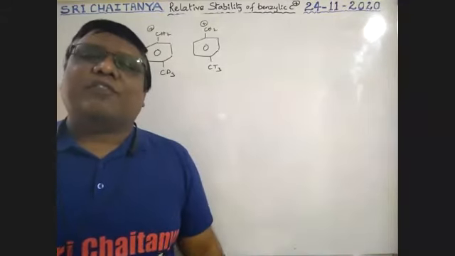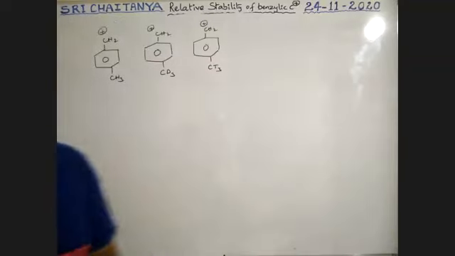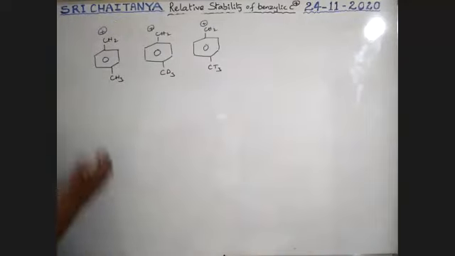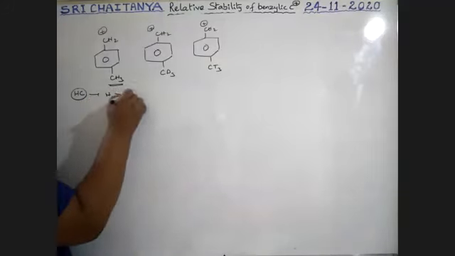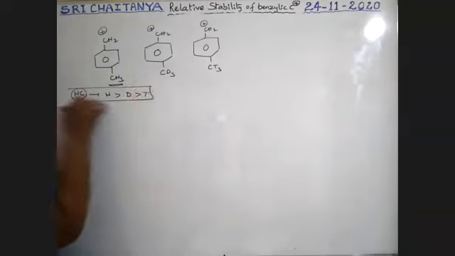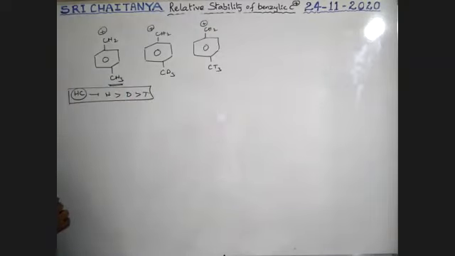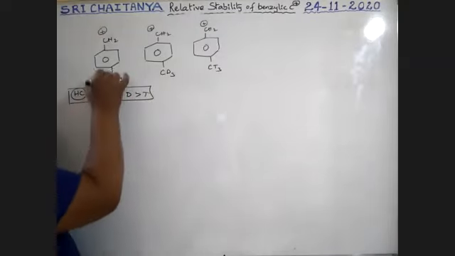Why are you using both one, Krishna? See here, boys. Here hyperconjugation is applied. Hyperconjugation with hydrogen is greater than deuterium greater than tritium. So this hyperconjugation gives the greatest electron donating tendency.